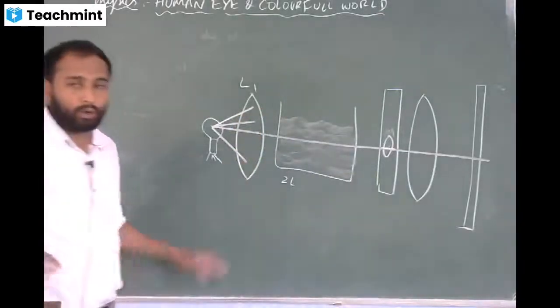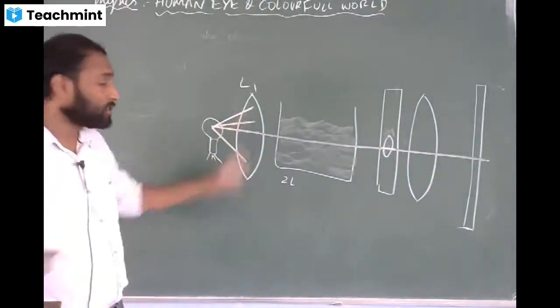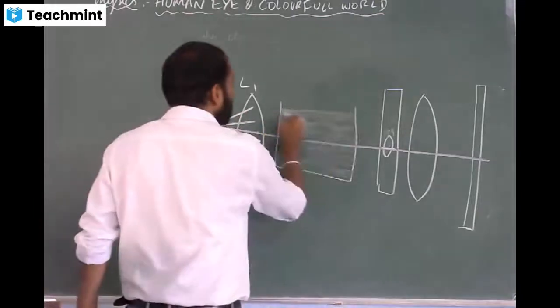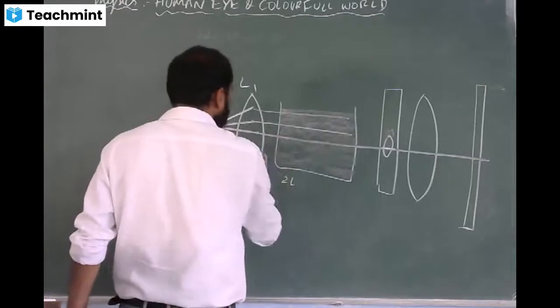You know, if the rays are coming from the focus, after refraction from the lens, how will the ray move? They will move parallel to the principal axis.